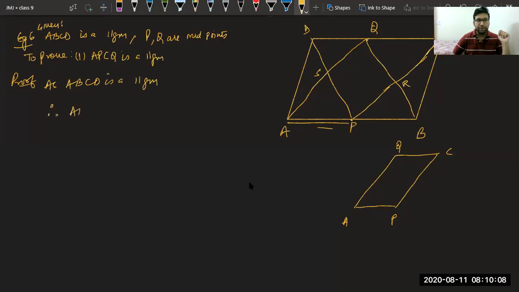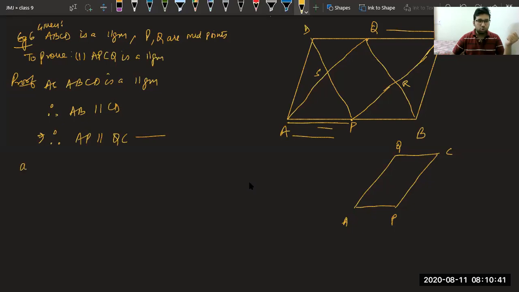Therefore, AB is parallel to CD. Obviously, this means that the half is also parallel. If AB is parallel to CD, can't we say AP is parallel to QC? All of you, please answer. If complete AB is parallel to complete CD, can't we say AP is parallel to QC? Same way, therefore, we can say AP is parallel to QC. So we have got the first thing.